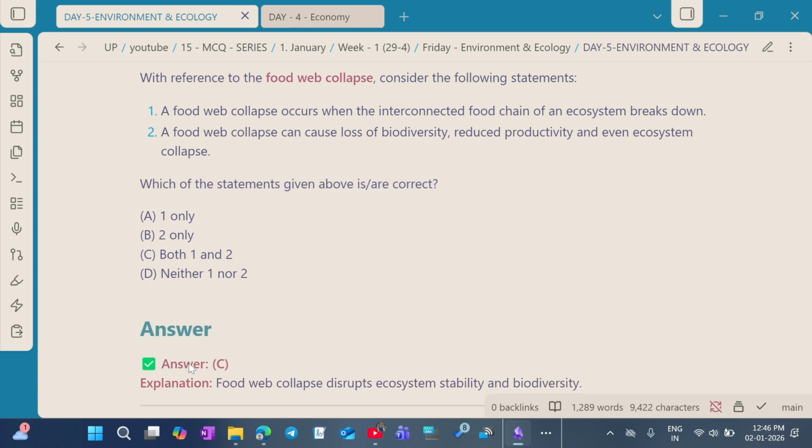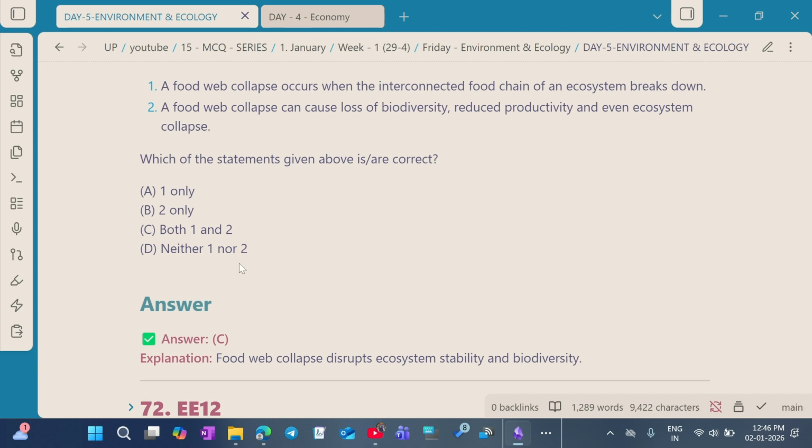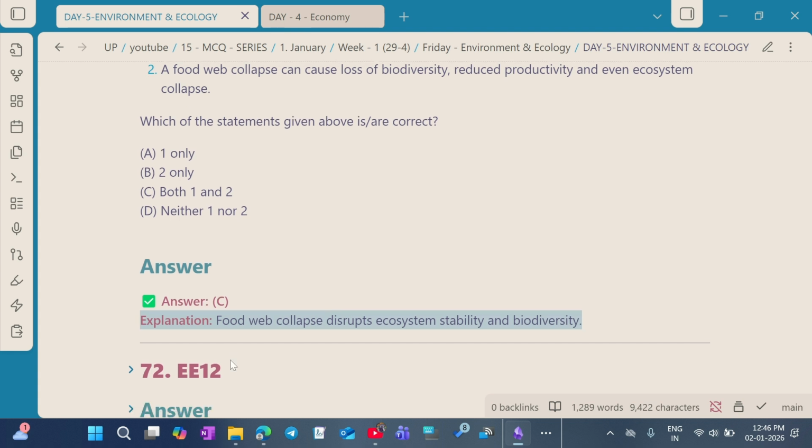So the correct answer for this question is option C. Both 1 and 2 are correct statements. Food web collapse disturbs ecosystem stability and biodiversity.